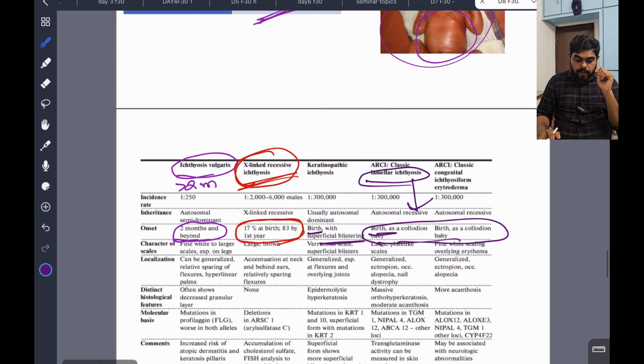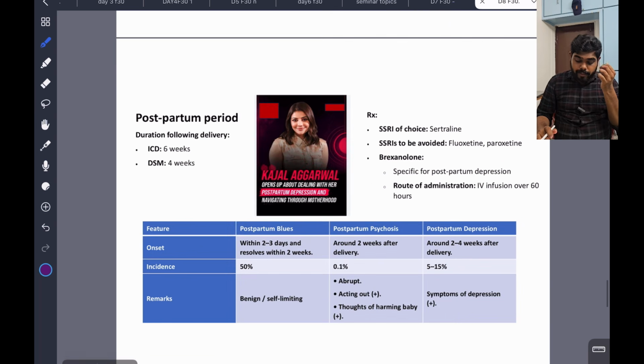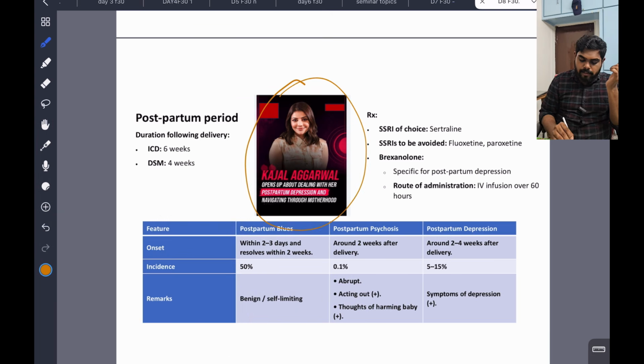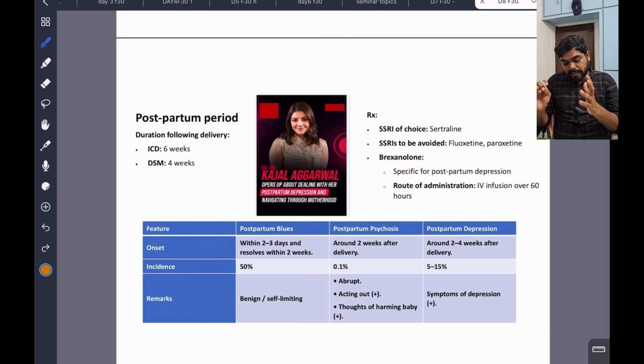Now we are going to see the postpartum period. See, Kajal Agarwal, our favorite actress, had postpartum depression. So we had seen the news. Any woman who carries for 9 months and delivers has so many hormones in the body. Suddenly, because of delivery, all the hormones come down. It will cause some emotional problems, some depression, some psychotic problems to the woman. So this is known as postpartum period diseases.